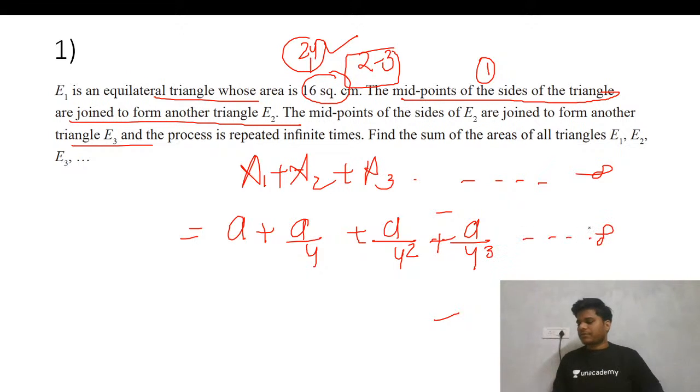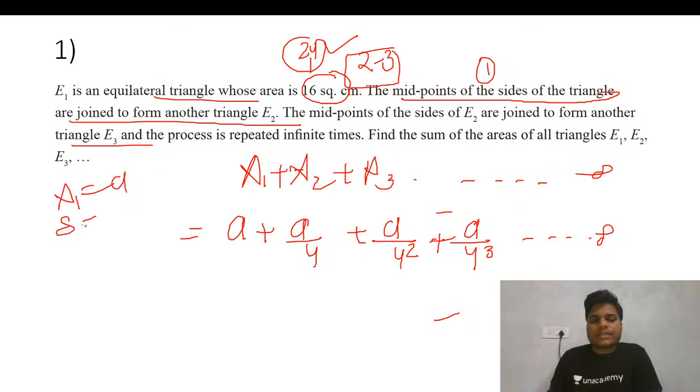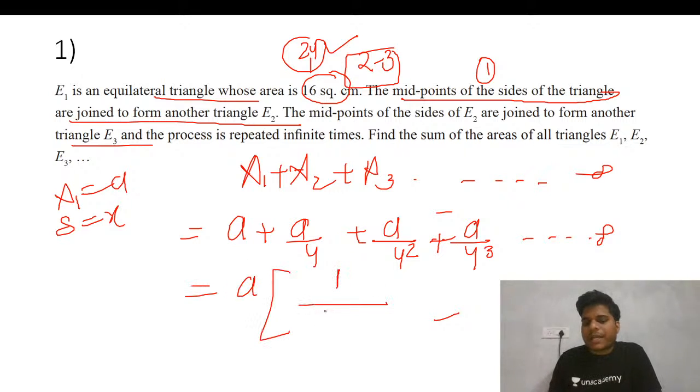A is the area of A1, and the length of the side is suppose x. Now you all know this is a GP series with first term A and common ratio 1 by 4.